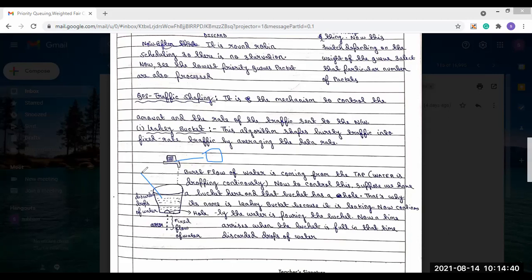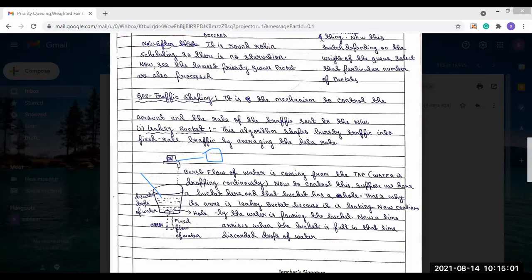Now the queue has a capacity. If the queue is full, then like the discarded drops of water, the packets will be discarded.